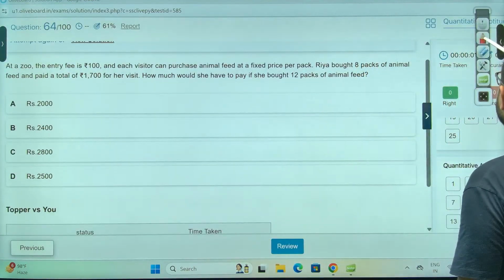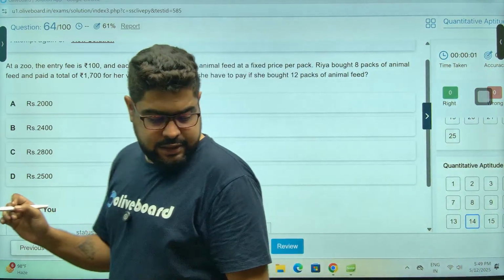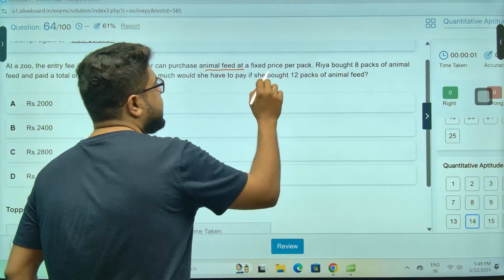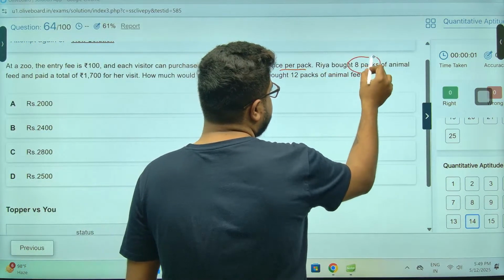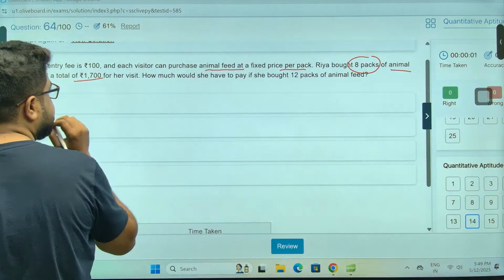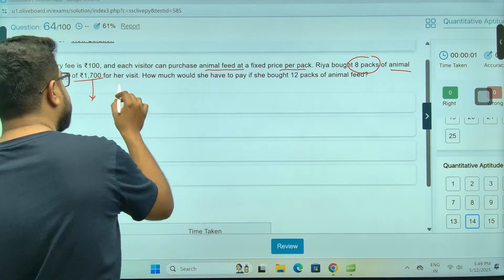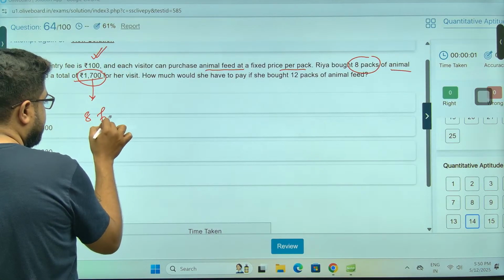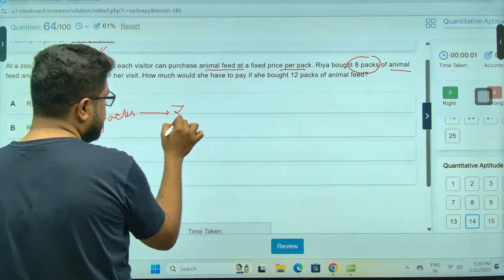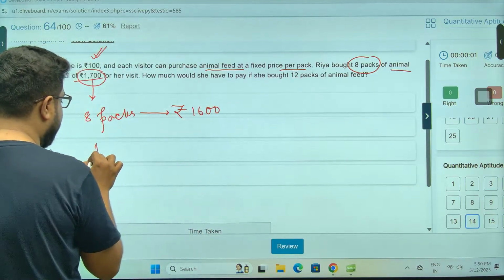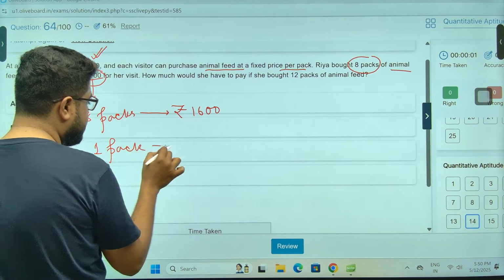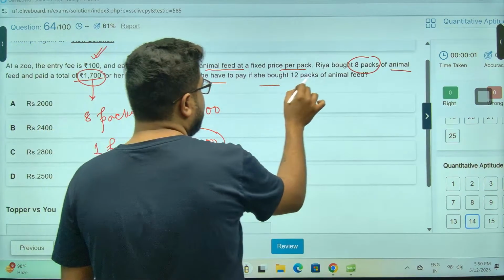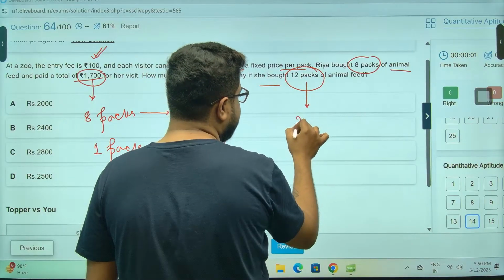Sir, at a zoo, entry fee is 100 rupees. Each visitor can purchase animal feed at a fixed price per pack. Ria bought 8 packs of animal feed and paid a certain amount. 1700 rupees, 100 rupees is entry fee. So 8 packs of animal feed cost rupees 1600, sir. So one pack will be rupees 200. 8 twos are 16. How much would she pay if she bought 12 packs? So 12 packs will be 2400 rupees.